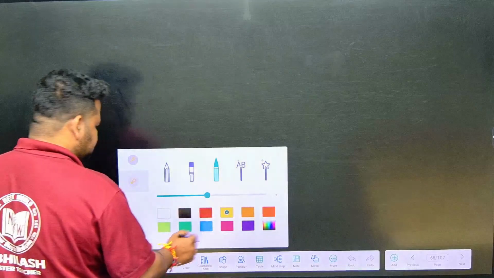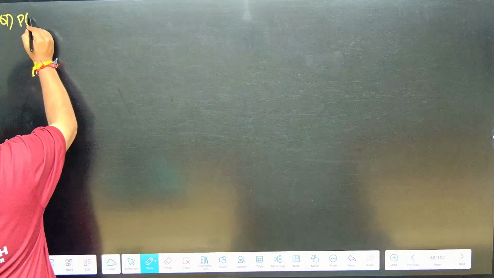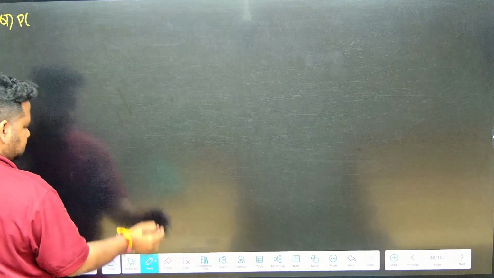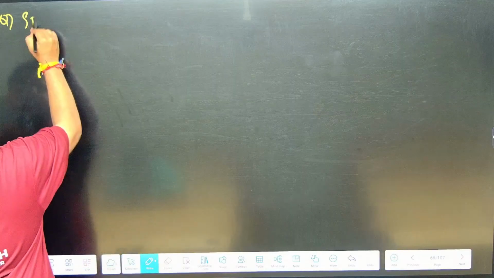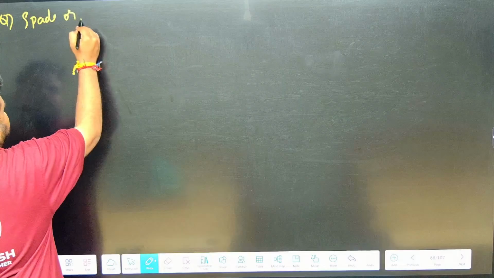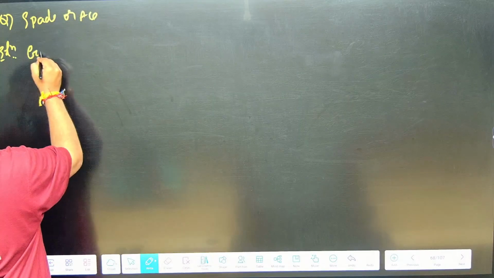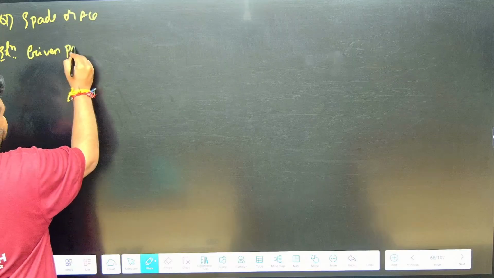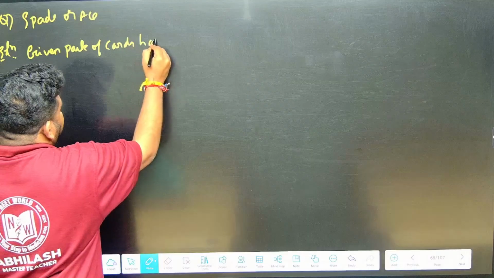So let us solve this question. The question is the probability of getting spade or ace. Solution. The given pack of cards has 52 cards.